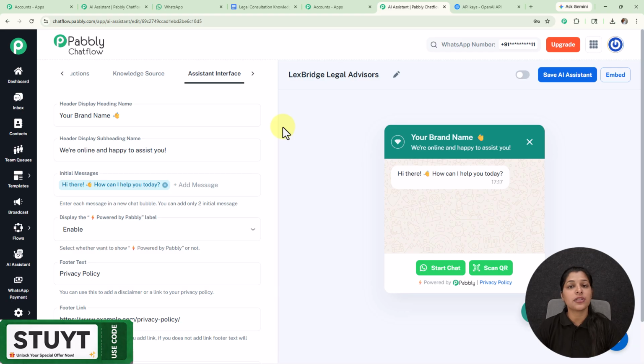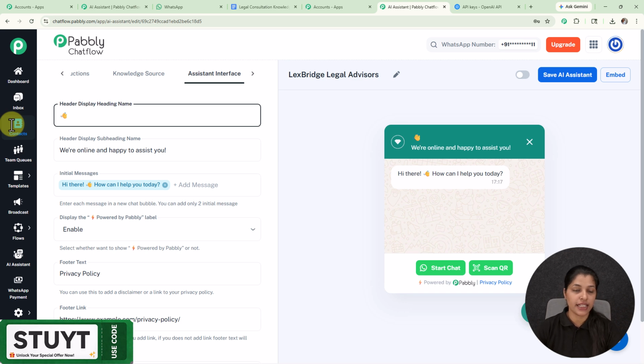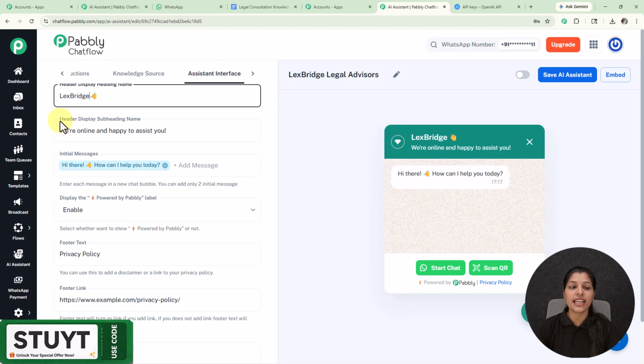And here we are landed to this tab where you can see we are getting this option for header display heading name. So here I'm going to enter my header display heading name as Lexbridge, and as I have entered this header display heading name, you might have observed one change, and that too in the preview of your AI assistant. So likewise, you can also provide the header display heading name.